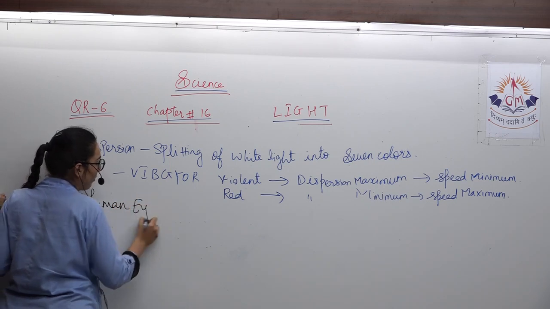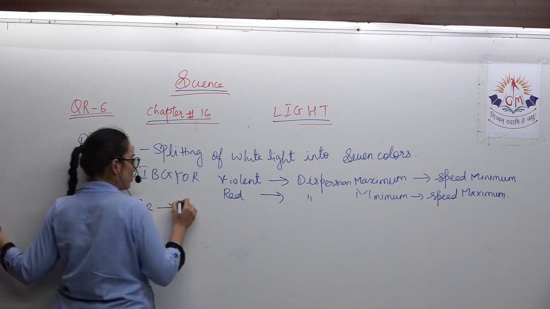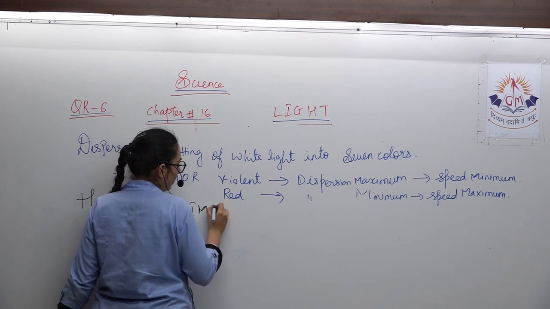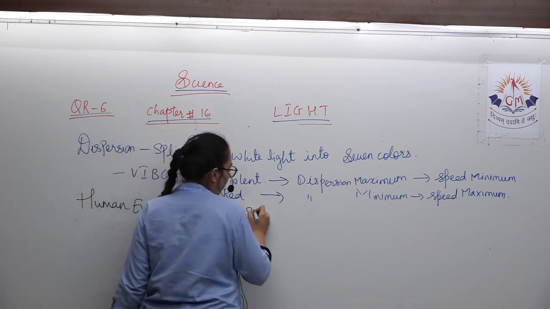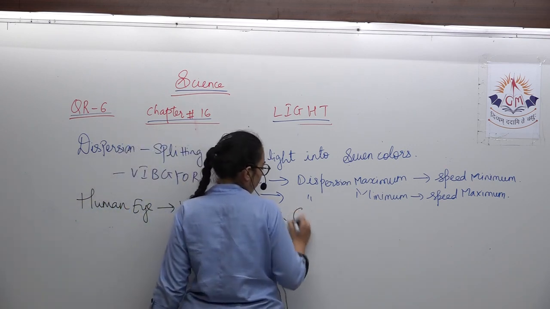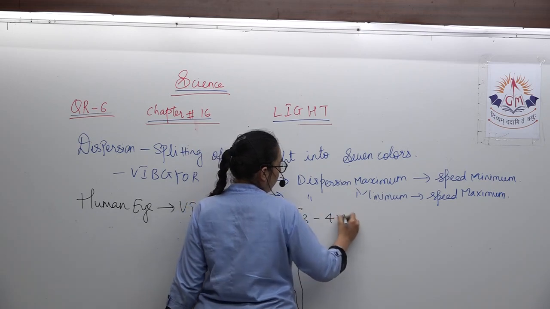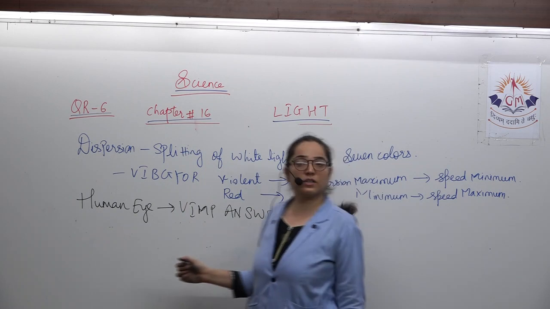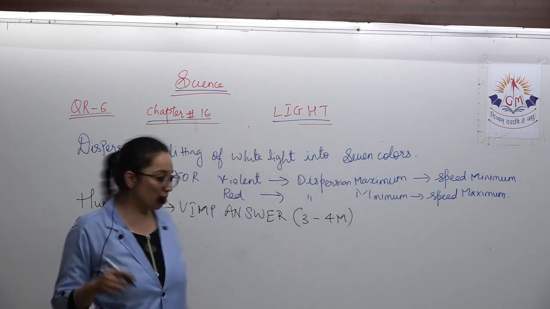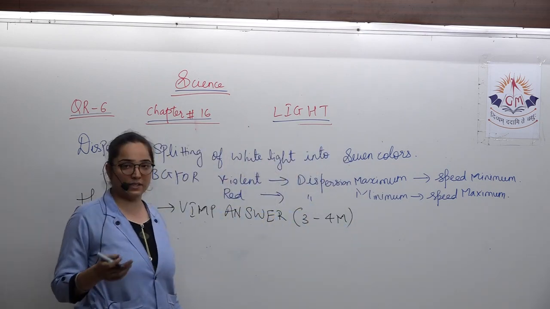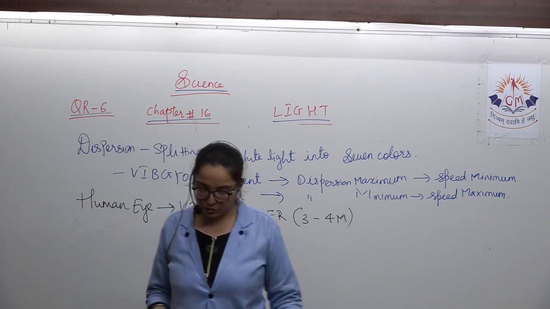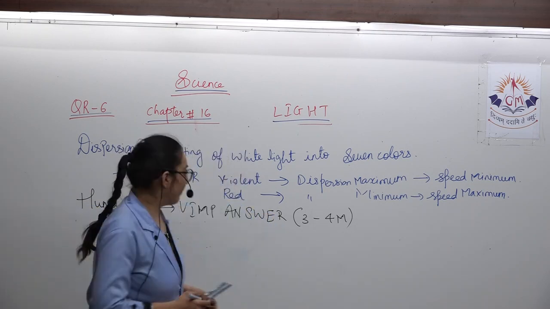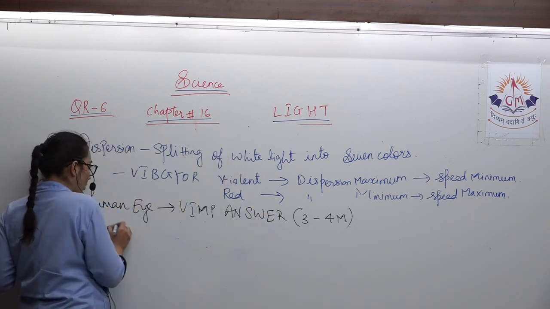This is a very important exam answer for 3 or 4 marks, and moreover it carries its importance in board exams also. When you go to class 10, the same short note you are going to study. Okay, light first enters through the cornea.